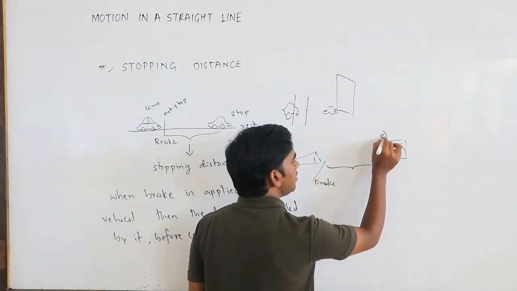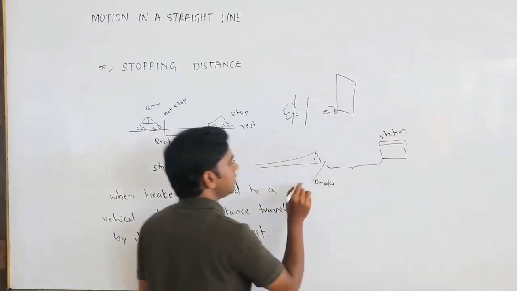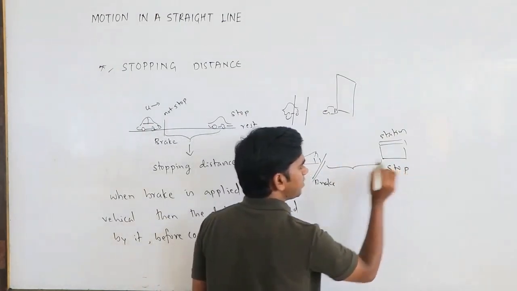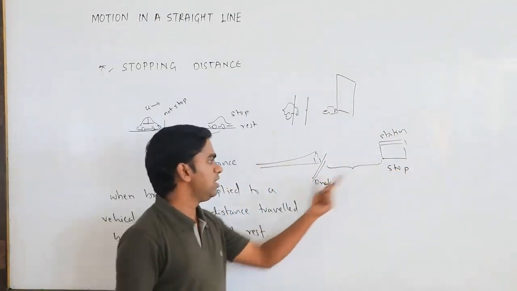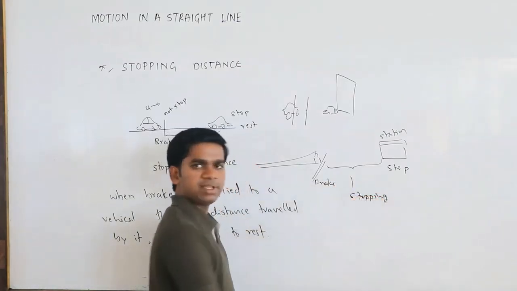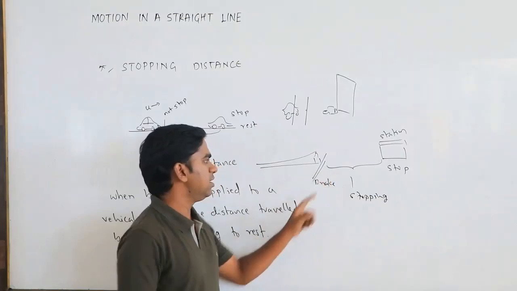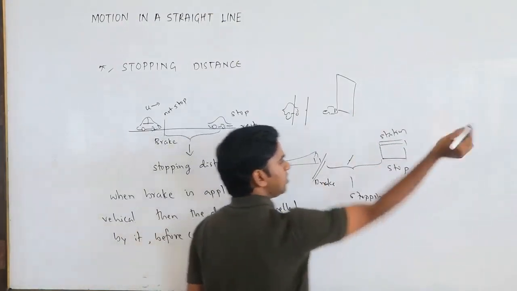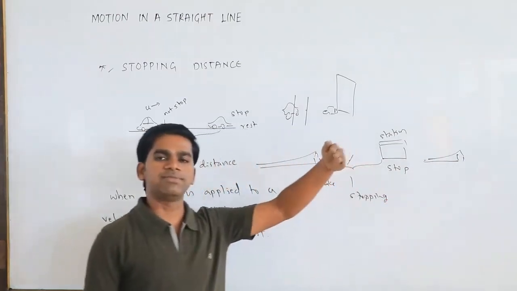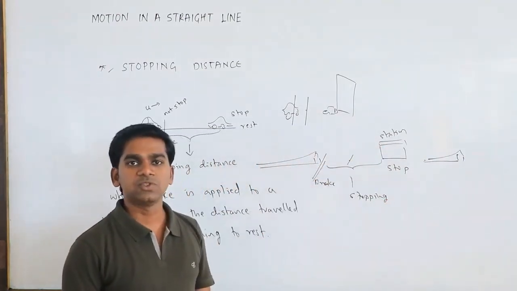If this is the station and he applies the brake here, then it will come and stop here. If instead he applies the brake over here, the train will go somewhere here. The train will stop after the station. That should not happen.